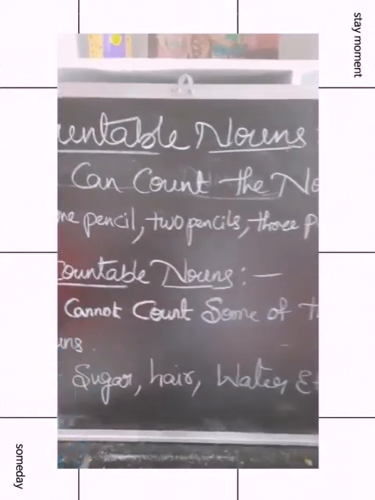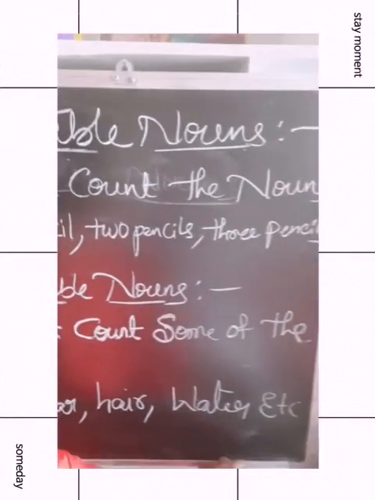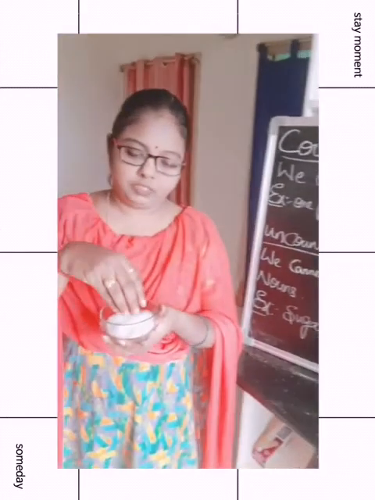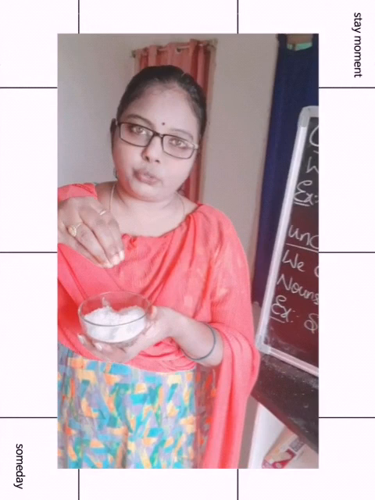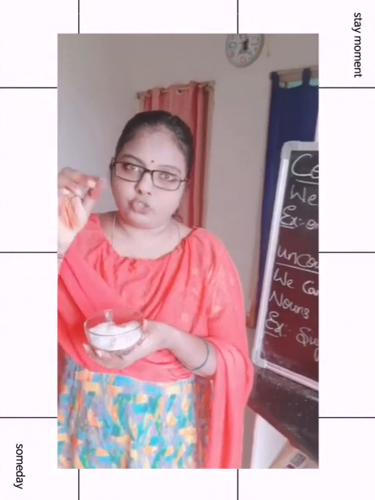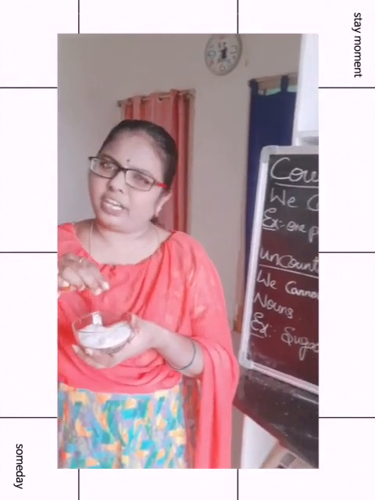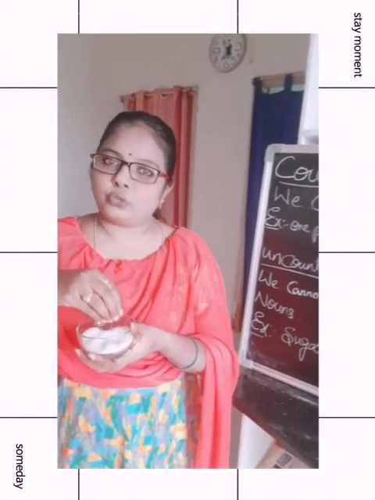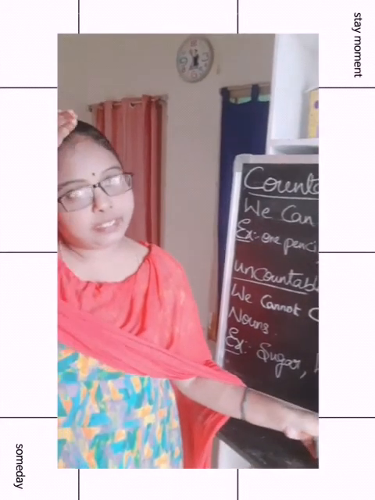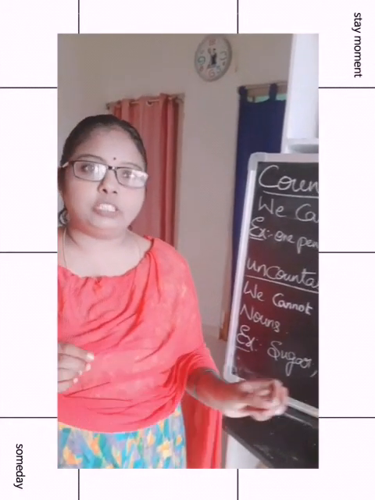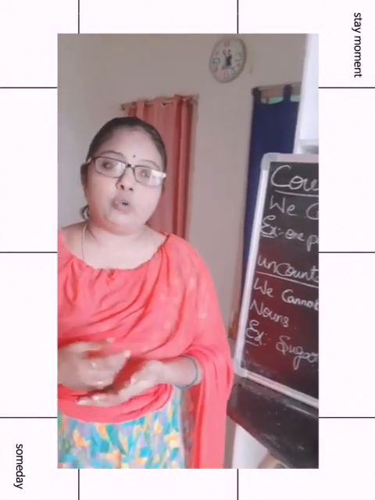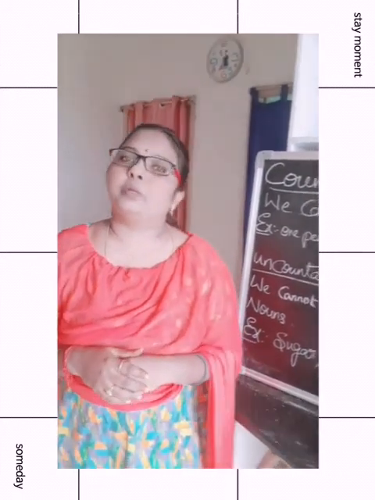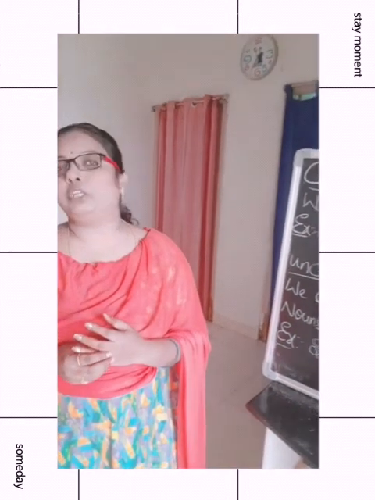We cannot count some of the nouns. Example, sugar, hair, water. This is sugar. Can you count sugar? 1 sugar, 2 sugar, 3 sugar. We can't. It is impossible to count the sugar. Can you count your hair? Can you count 1 hair, 2 hair? Can you count the water? Some nouns are uncountable nouns. It is impossible to count.